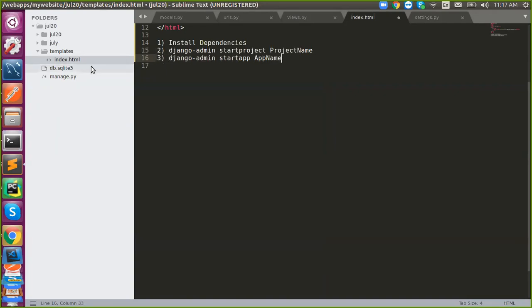Otherwise, you can use the default database. It doesn't require any database setup. SQLite doesn't require any kind of setup. By default, it will just start and work.